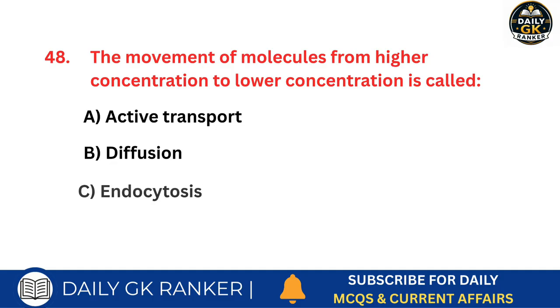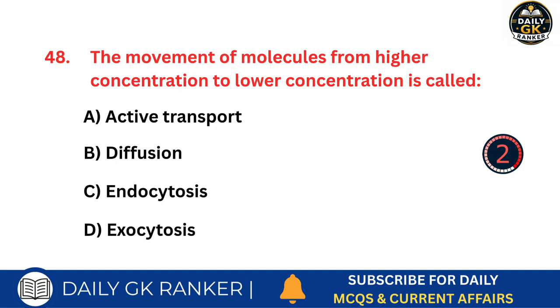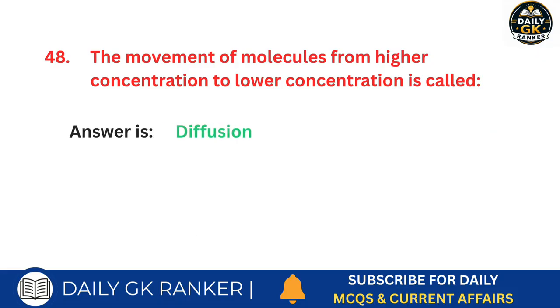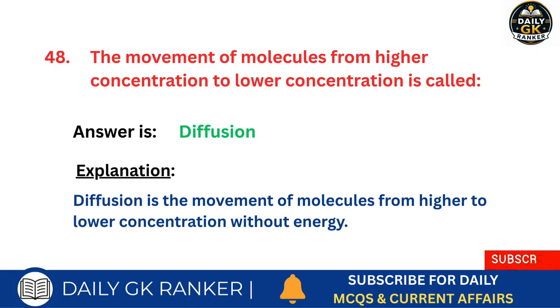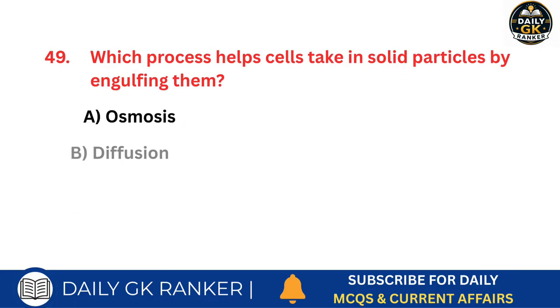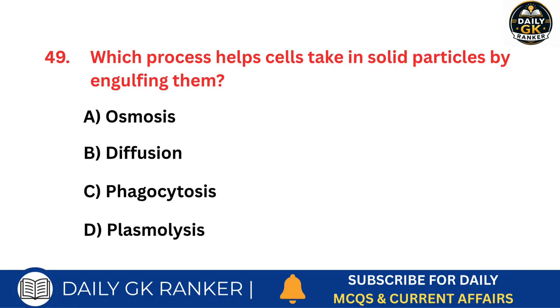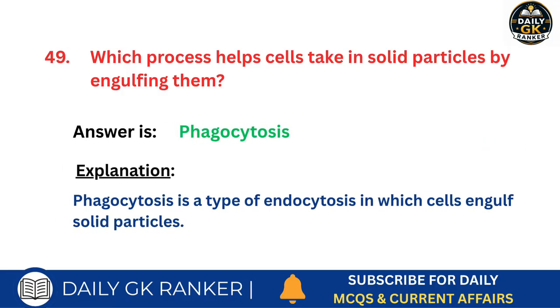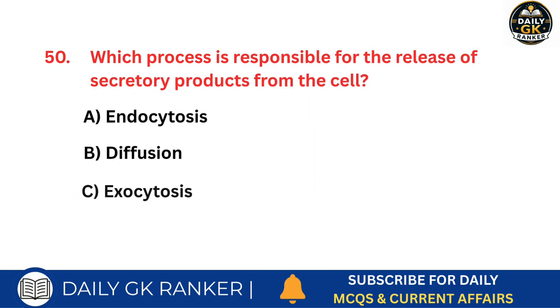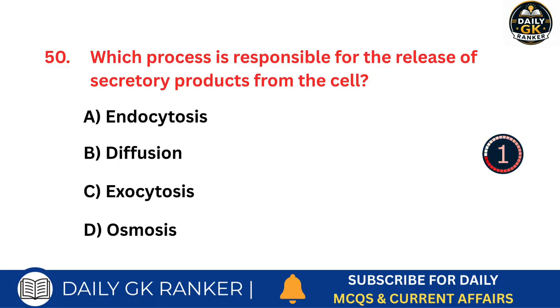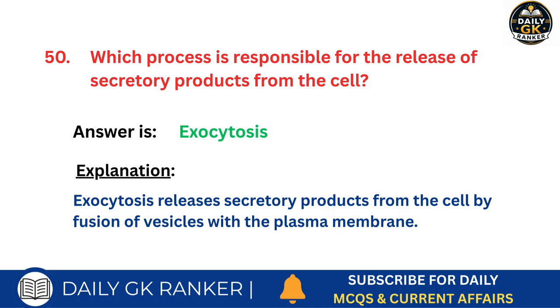The movement of molecules from higher concentration to lower concentration is called what? Answer is diffusion. Which process helps cells take in solid particles by engulfing them? Answer is phagocytosis. Which process is responsible for the release of secretory products from the cell? Answer is exocytosis.